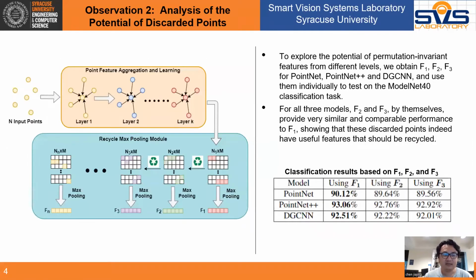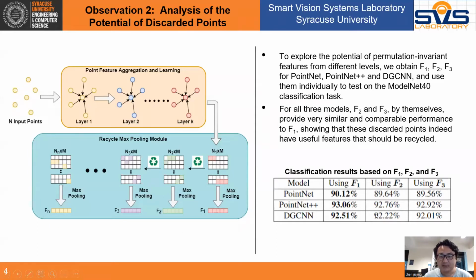And here is our another observation. This picture shows the general architecture for the point-based method. Here the F1 is the first level's permutation invariant feature obtained from the Maxpooling. And then we recycle the discarded points here and perform another Maxpooling. We could get the F2, that is the second level's permutation invariant feature. We repeat this process and we will have the Fn. This is the nth permutation invariant feature.